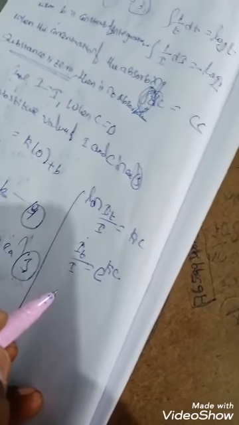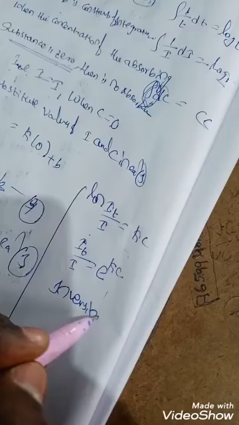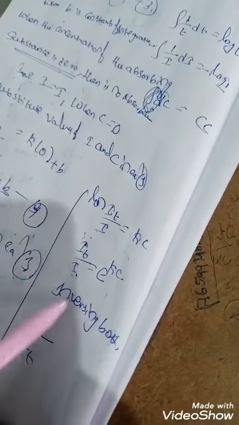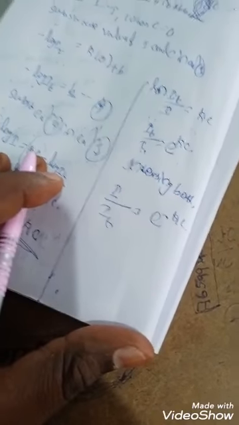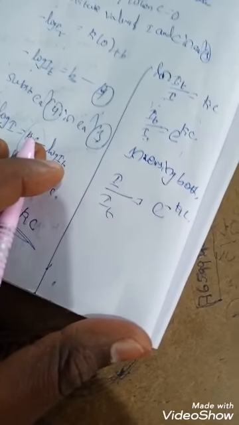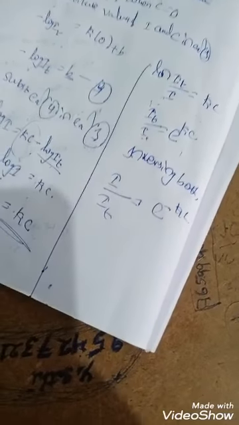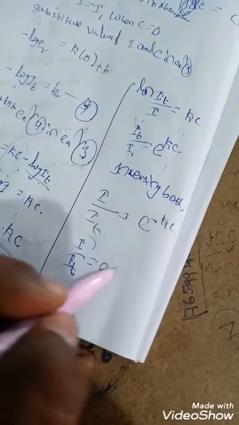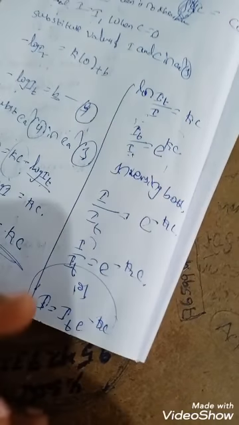Now we should invert both sides. What happens? I by IT, that is, IT by I inverted becomes I by IT, which is e power minus kc. So I by IT equal to e power minus kc, or I equal to IT e power minus kc. This is the Beer's equation. Okay, that is the total Beer's equation.